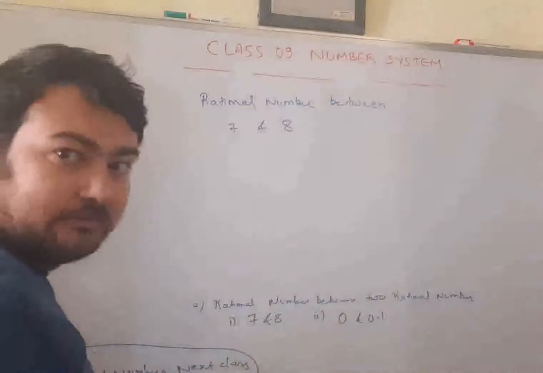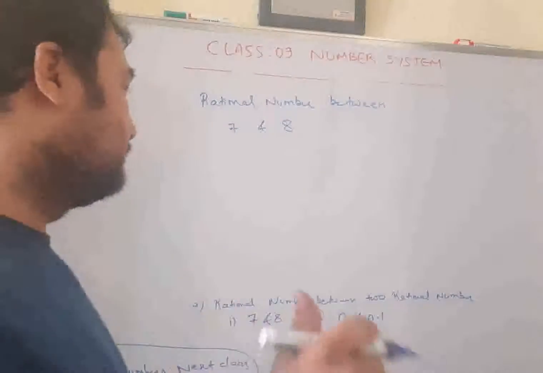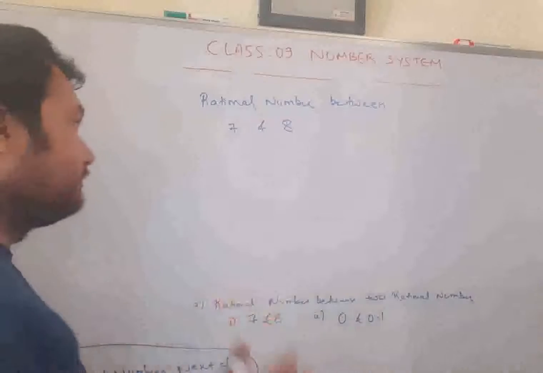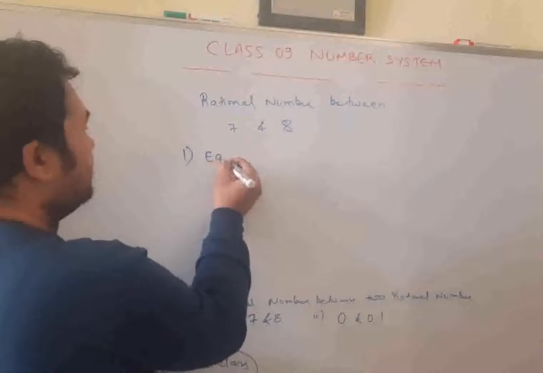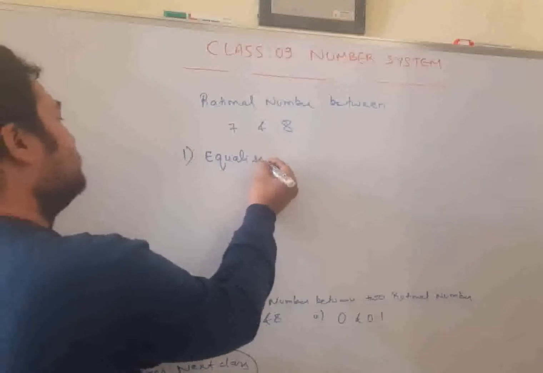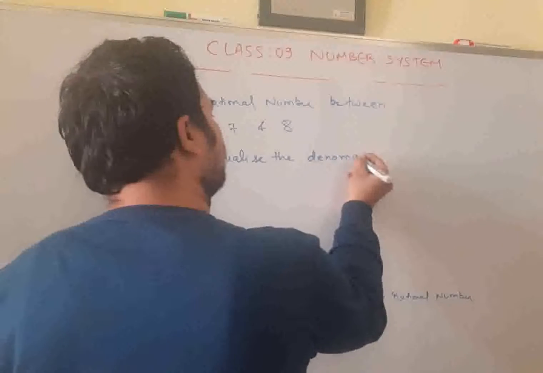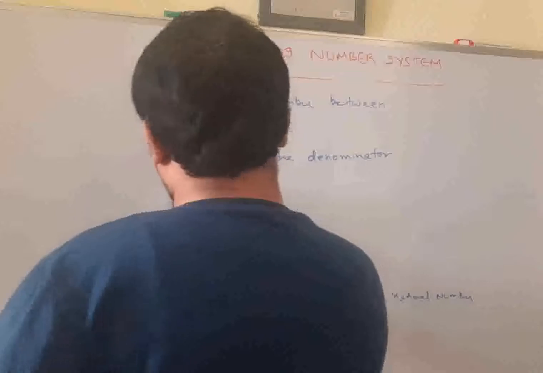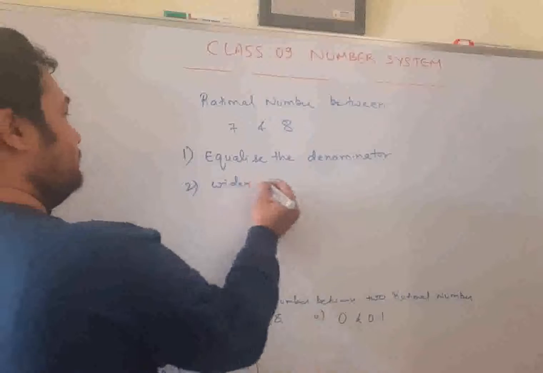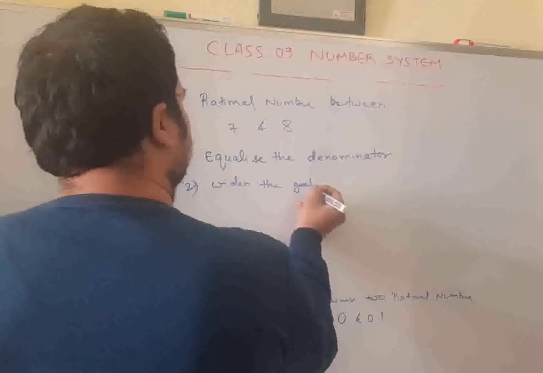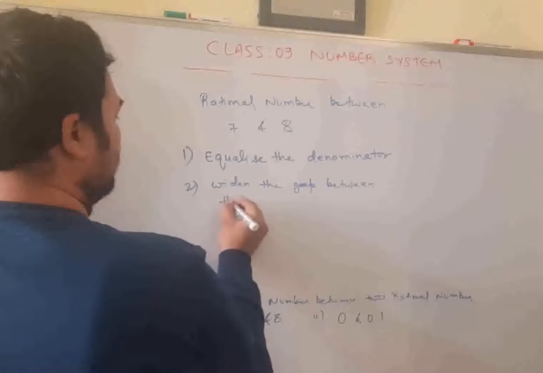In whatever case it is given, the first thing you should remember is two golden rules I am giving you. First, equalize the denominator. And second thing is widen the gap between the numerators.